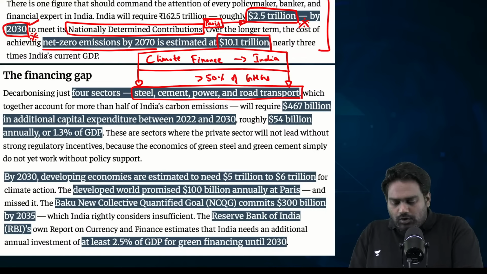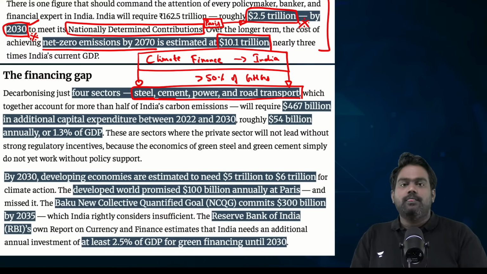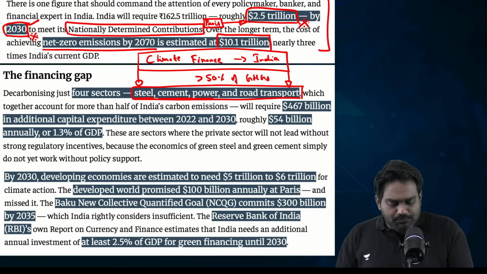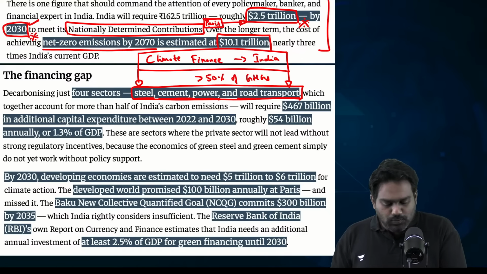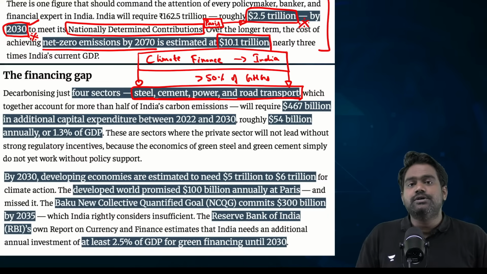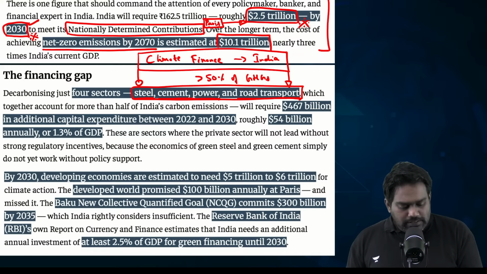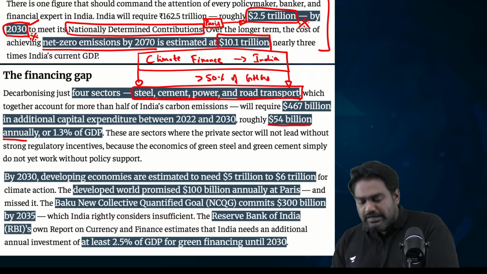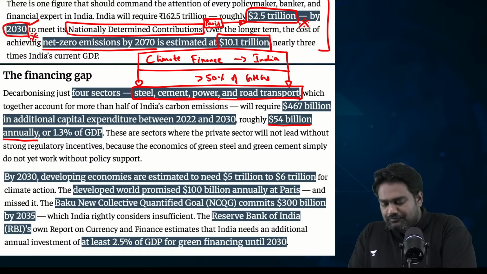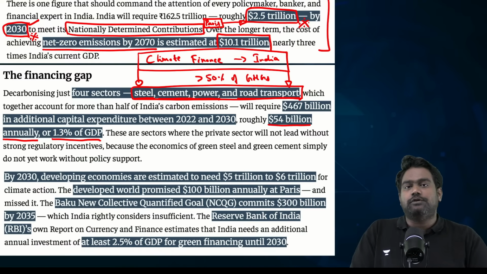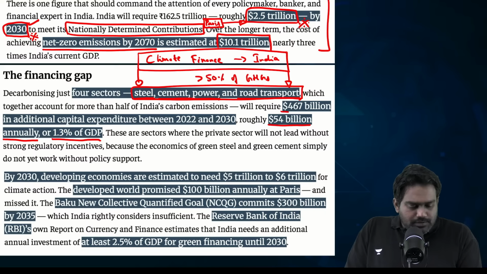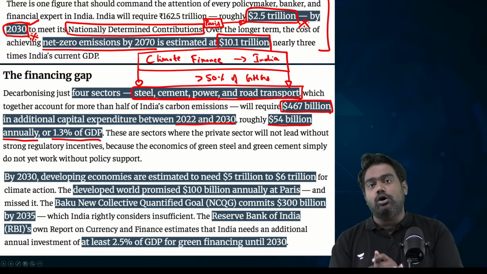Now, to promote green steel or green cement and transform the power sector and transport sector towards cleaner fuel and cleaner energy sources, India will not only require the latest technology, but it would require considerable investments. Studies have shown that we would require up to $54 billion every year. That is roughly a minimum of 1.3% of our GDP. And between 2022 to 2030, in order to reduce our carbon emissions, we are expected to invest around $467 billion.